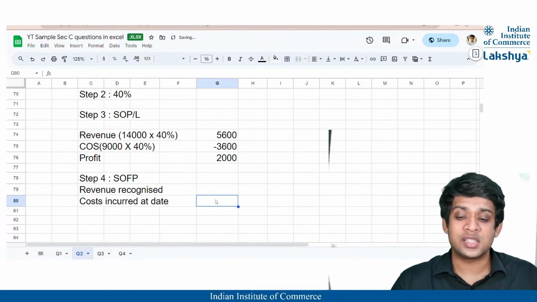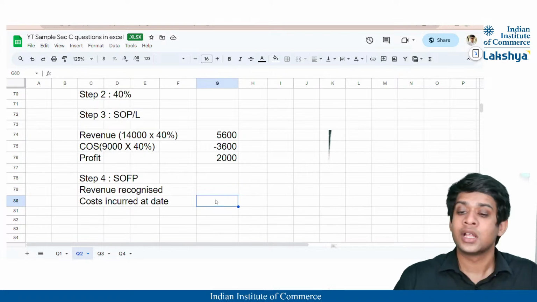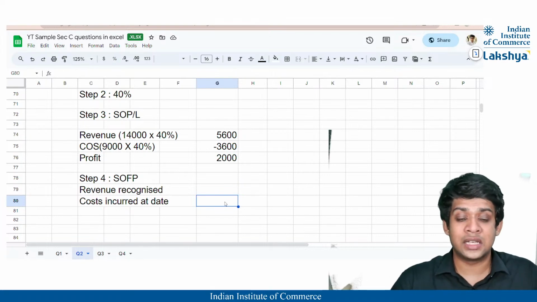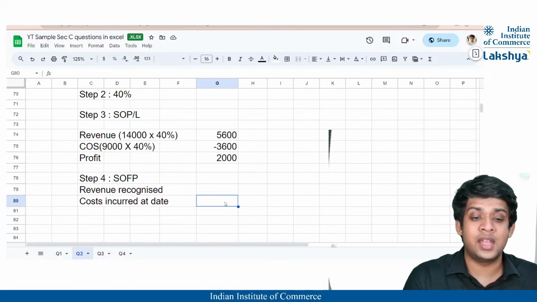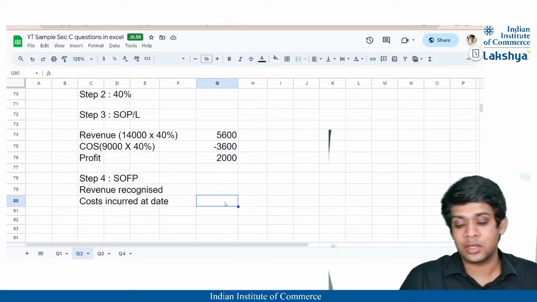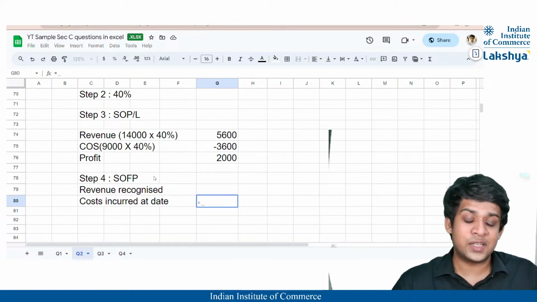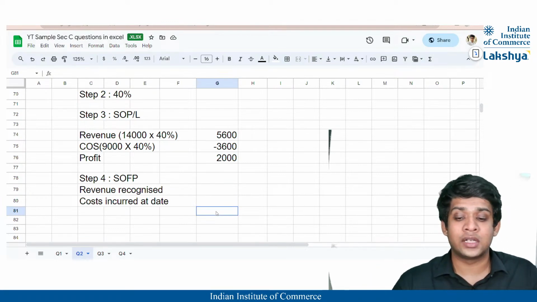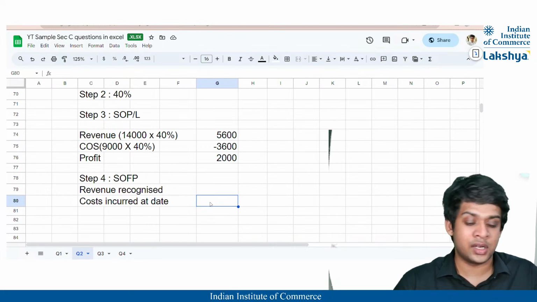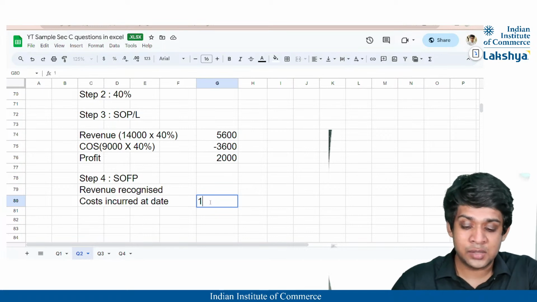Correct, guys? The cost incurred to date on this project is going to be recoverable in the future because the project eventually is going to bring me a profit. So the cost incurred to date is recognized as revenue right now, so that in the future when the customer pays me, at that time I will receive it, right? Because it is recoverable, I am stating it as a revenue. If the expected outcome was a loss, then in such a case I cannot do so. I have to recognize immediately a loss and treat it as an onerous contract. Okay, so the cost incurred to date is 1900, as we know.